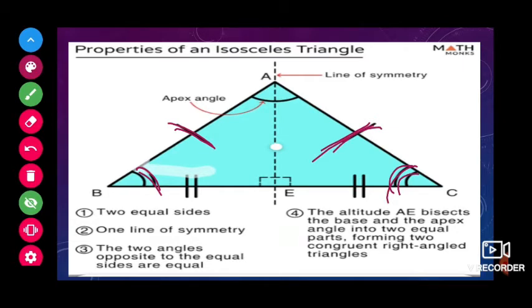Next, if we draw an altitude from the vertex to the base, it divides the base into two equal parts. Those two parts also form right angle triangles, because the altitude makes 90 degrees. So it forms two right angle triangles.